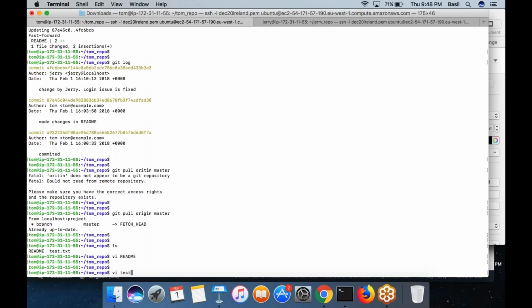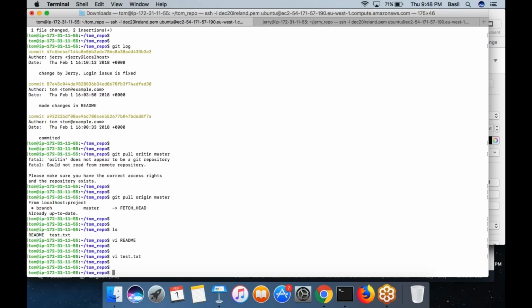So open the file test.txt now. Then here also I am going to add some content. This is another change regarding Paytm, which is incomplete. So something you can put like this. So save this file. So I modified two files, both readme.txt and test.txt. Both files I have modified. Now it is time to do a commit.